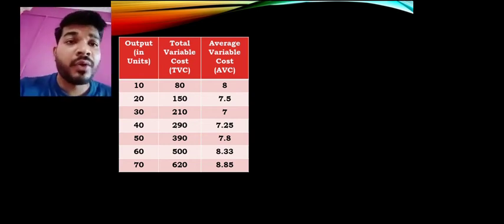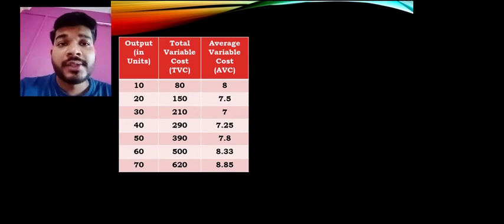So this is the variable cost, which is fine. So the major rule of the variable cost is that as the production increases, the variable cost also increases.